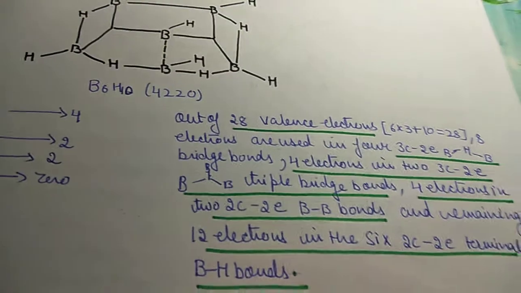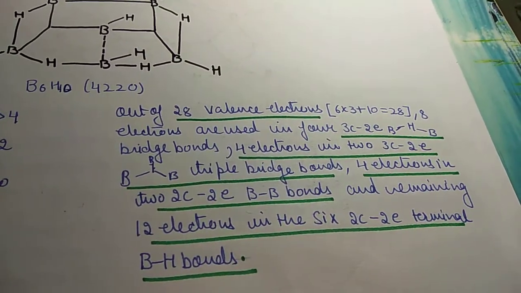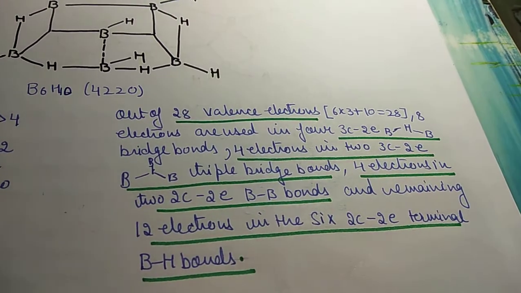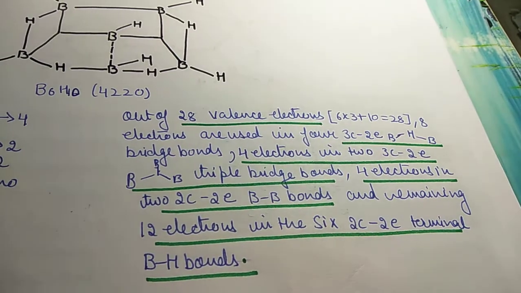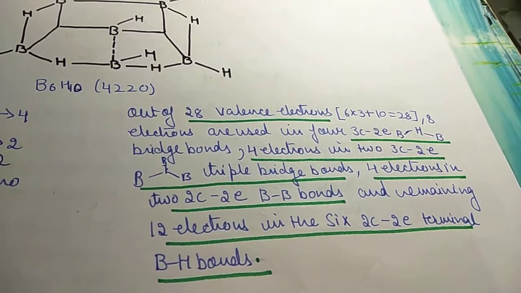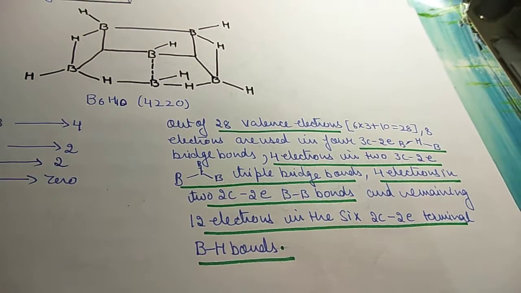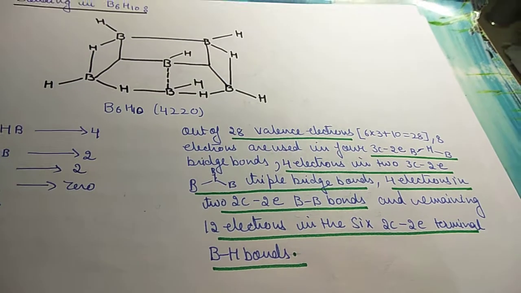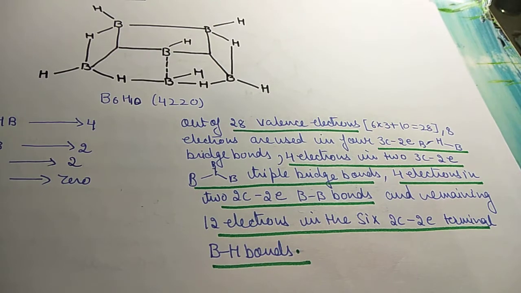So out of 28 valence electrons, 6 into 3 plus 10, we have 8 electrons. They are used in 4 3 center 2 electron BHB bonds. I have shown you BHB bridge bonds, 4 electrons in 2 3 center 2 electron BBB triple bridge bonds.